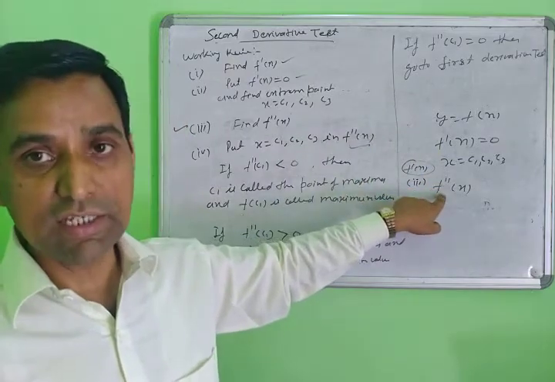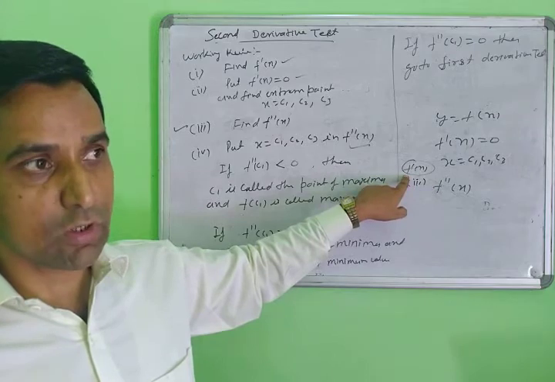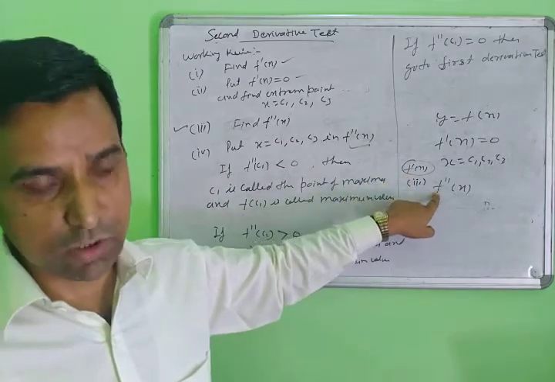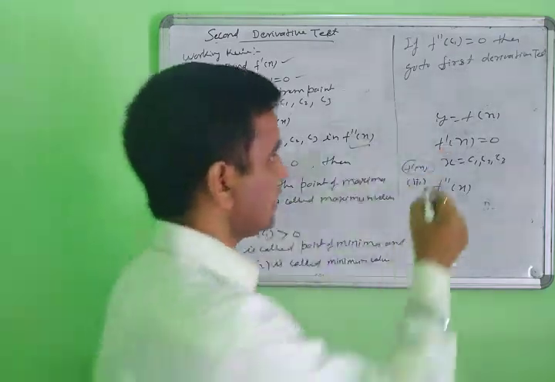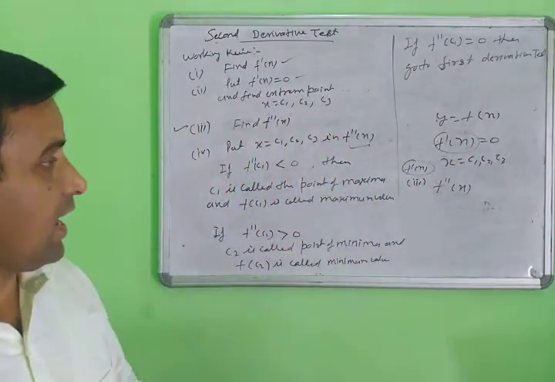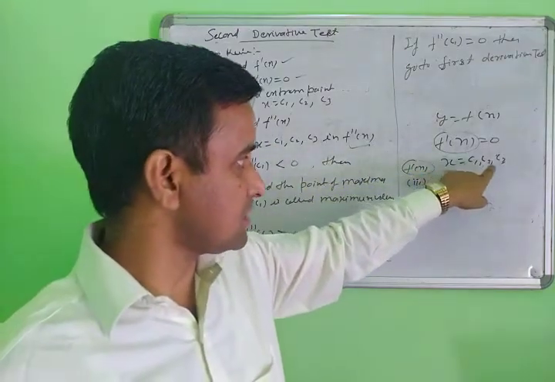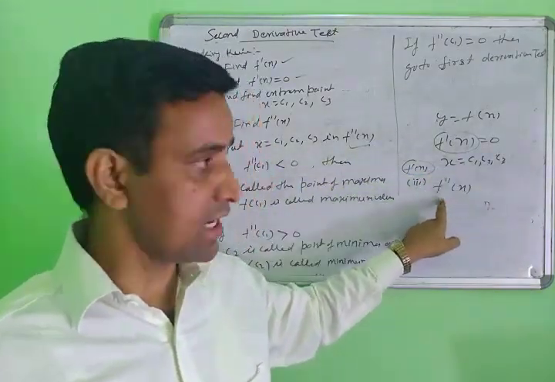Then you find the second order of the derivative. When you differentiate the first order derivative, you find the second order derivative, which means you differentiate this part again. After that, you will put in the extreme points C1, C2, C3 in the second derivative test.